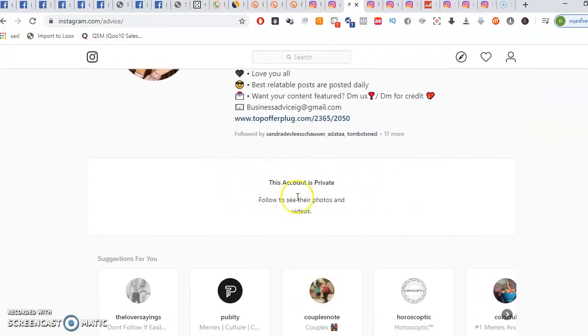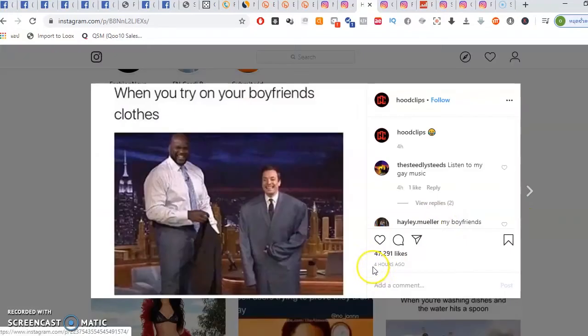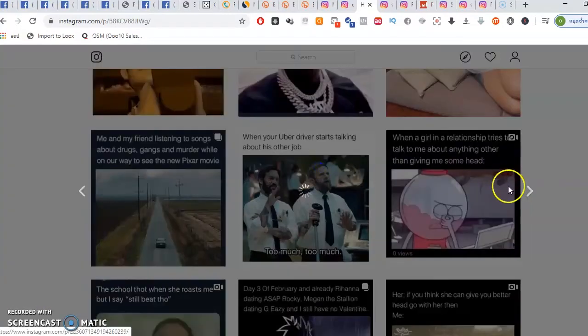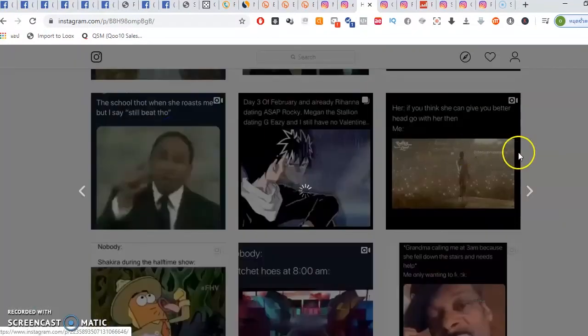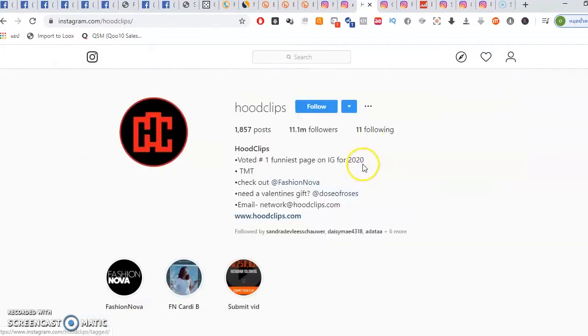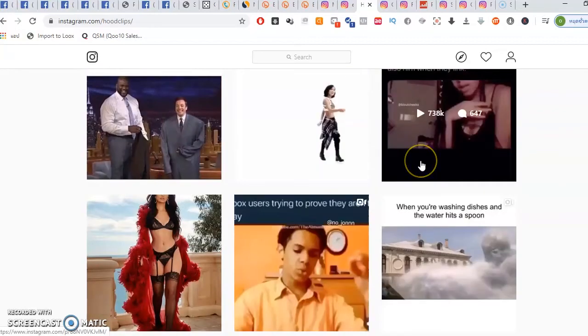Okay, this is a private post, so we just ignore it. Okay, this is hood clips. This is actually a very good page which I know, and I've advertised with them. This is 4 hours ago, 6 hours ago, and we go further down, 1 day ago, 2 days ago, 2 days ago. You have to check their posts and see their engagement rate, and I'll show you how to do it.